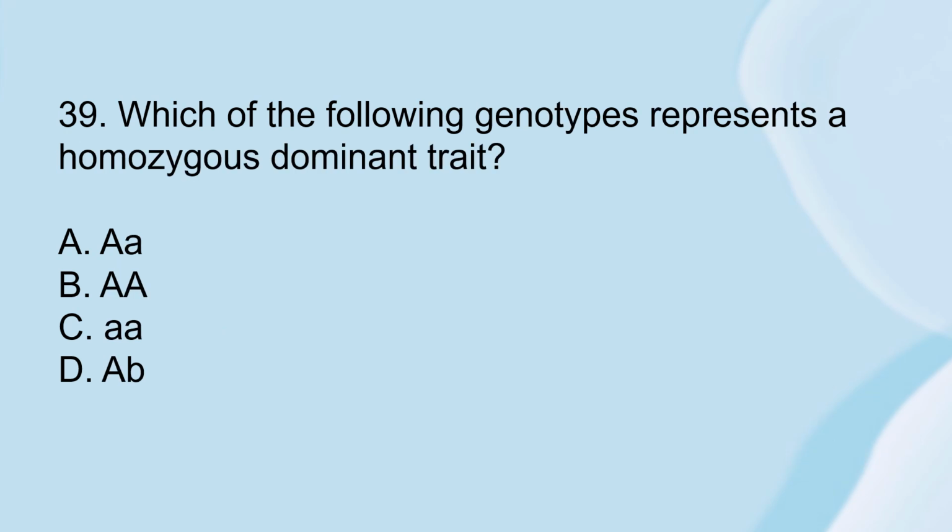Number 39. Which of the following genotypes represents a homozygous dominant trait? Letter A, small a, big A. Letter B, two big A's. Letter C, small a small a. Or letter D, AB.